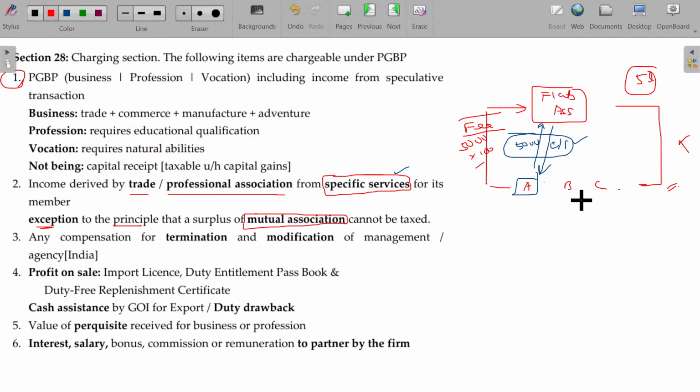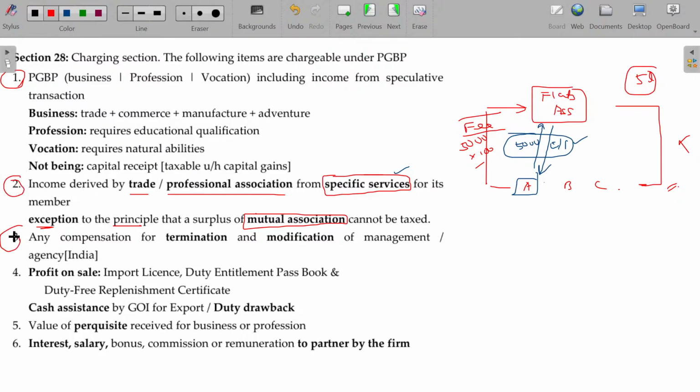Mutuality case. We have already studied it in income from house property also. So it's for the mutual benefit. We organize these kinds of support ourselves for our betterment. We don't have any intention to make any profit out of that. But while collecting this and spending the money for the common purpose, there may be some specialized services to certain persons demanding some extra fees, then that will come under PGBP. We hope you are now able to understand this. Second point is over.